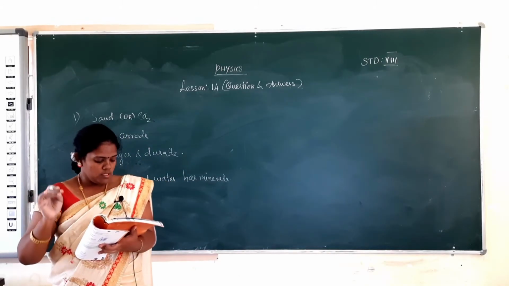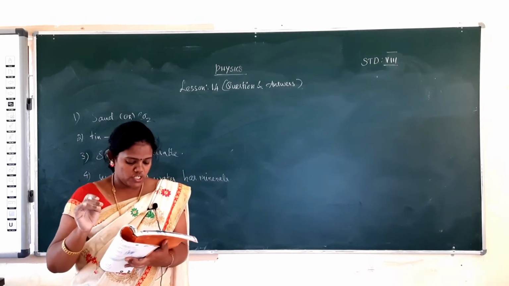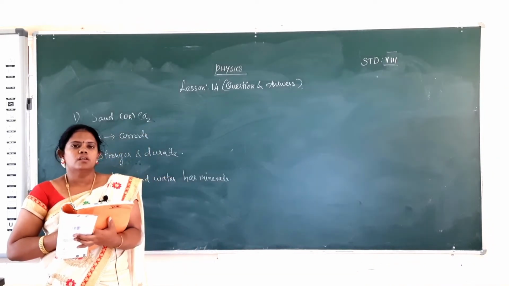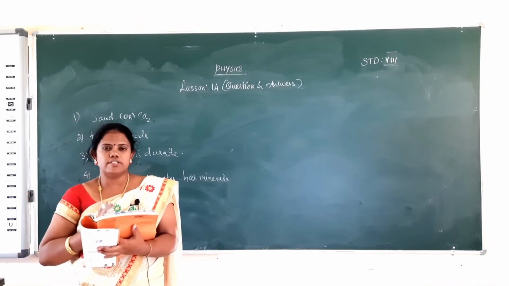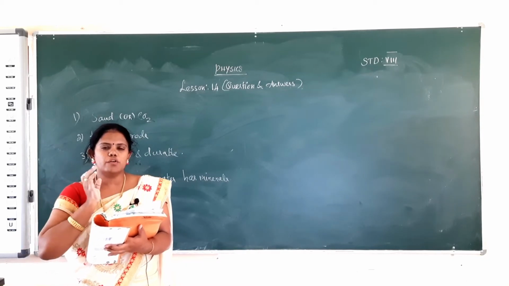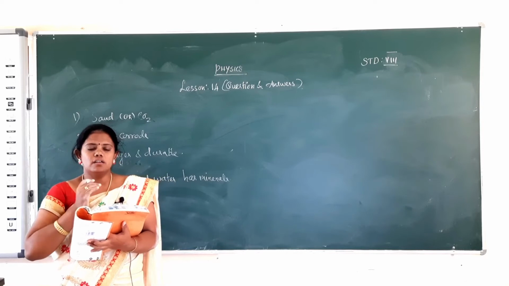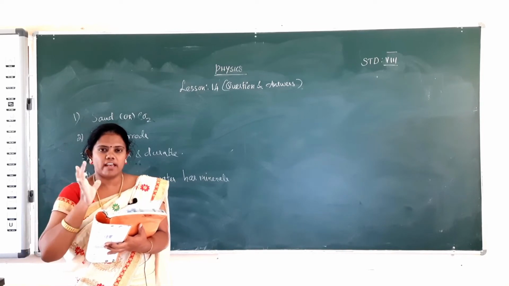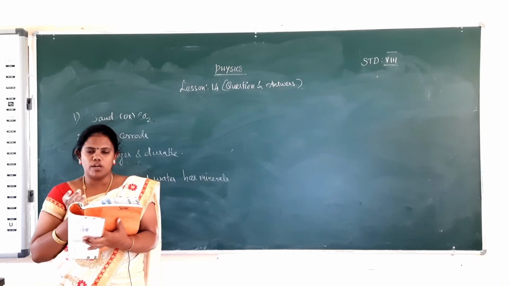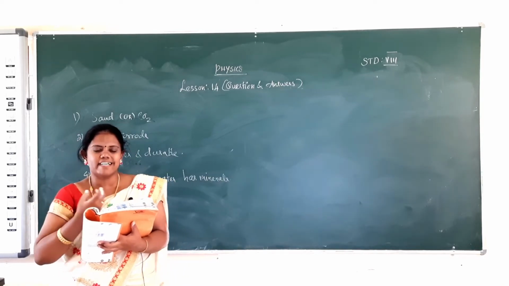Then the fourth one: why is it a danger to touch electric appliances with wet hands when in use? Your teachers and parents always advise that you don't touch electronic appliances with wet hands, because wet hands have some moisture, and the water molecules easily conduct electricity.